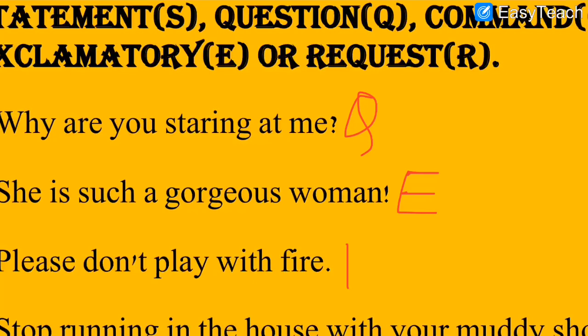So as you can see on your screen, I have written R for request because it is a request, because you can see the word please over here.